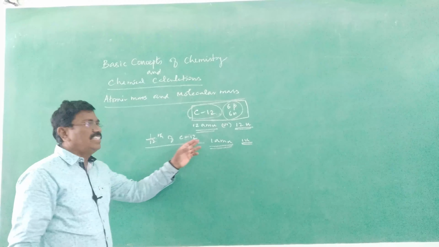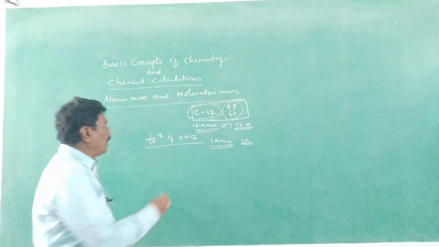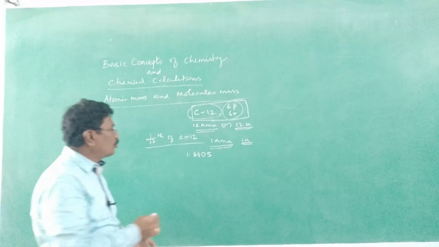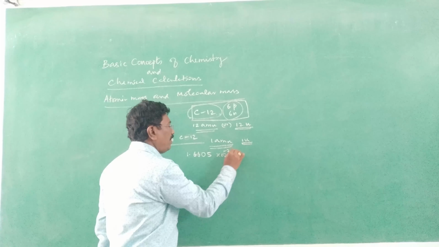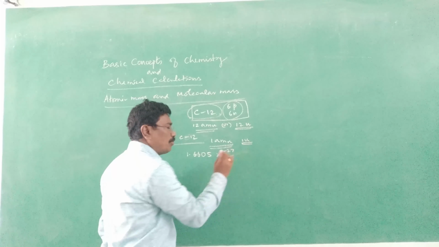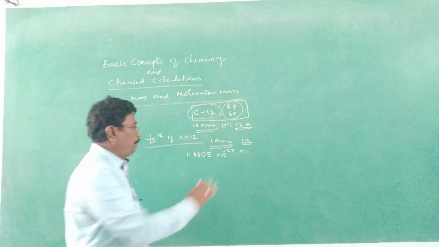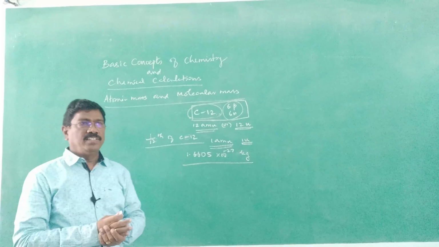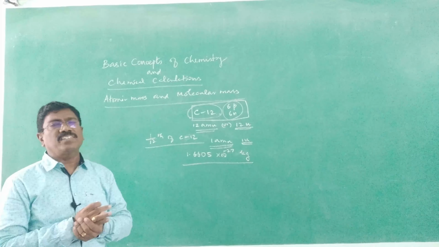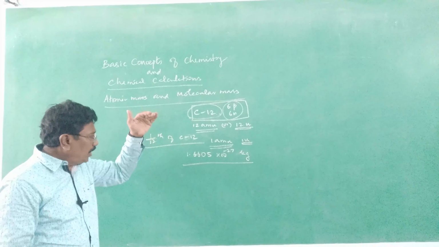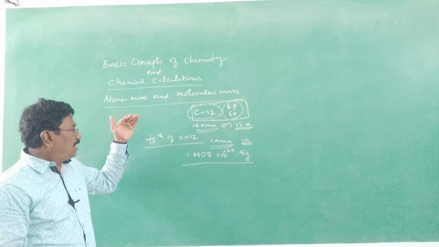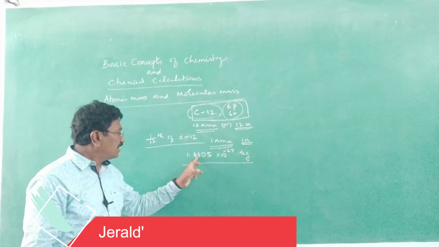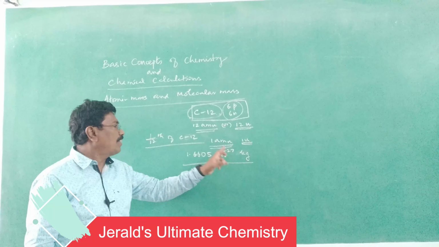If we consider this 1 AMU, it is found to be 1.6605 into 10 power minus 27 kilogram. I already referred, the mass of an atom is roughly in the range of 10 power minus 27 kilogram. 1/12 of the mass of carbon 12 is found to be 1.6605 into 10 power minus 27 kilogram.